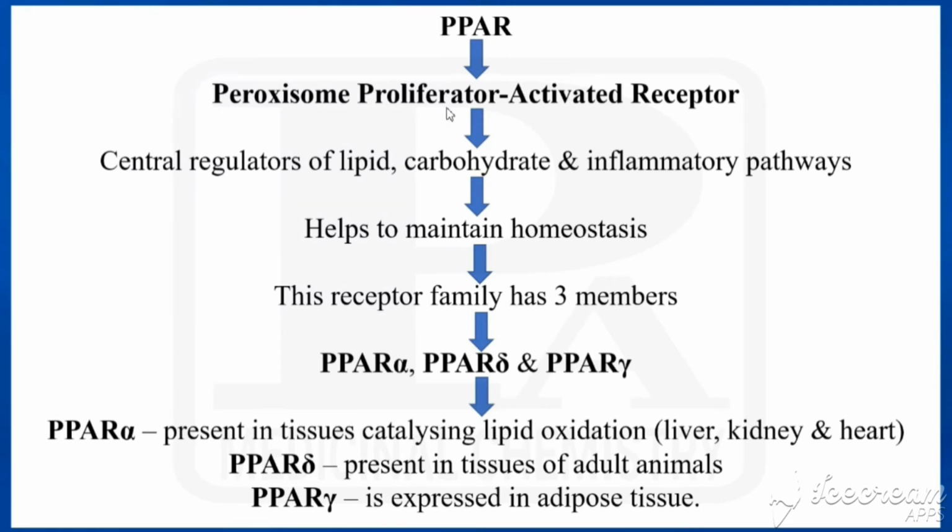So this receptor, PPAR, has three members: PPAR alpha, delta and gamma. So three subfamilies are there, that is alpha, delta and gamma. The alpha receptor is present in tissues that catalyze lipid oxidation, mainly in liver, kidney and heart. The delta is present in tissues of adult animals, whereas the gamma is present in adipose tissue. So that's all about PPAR.